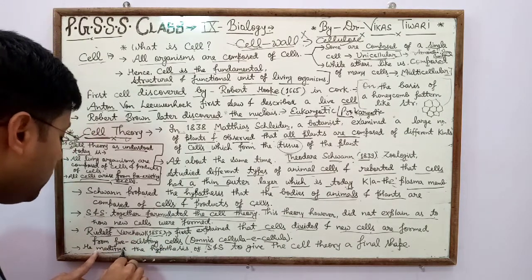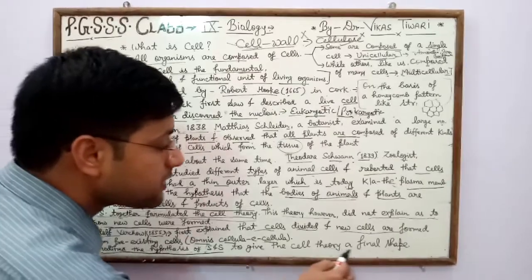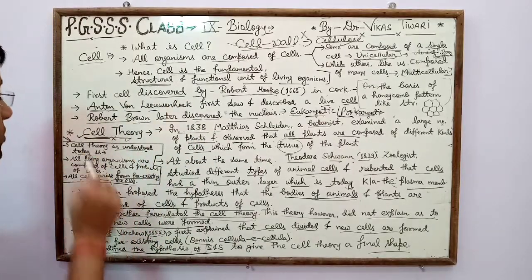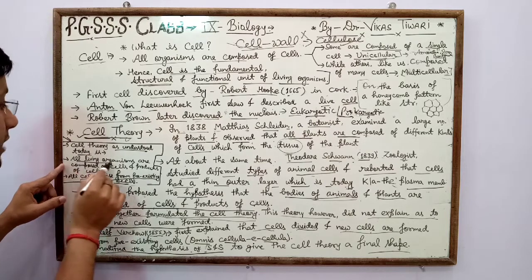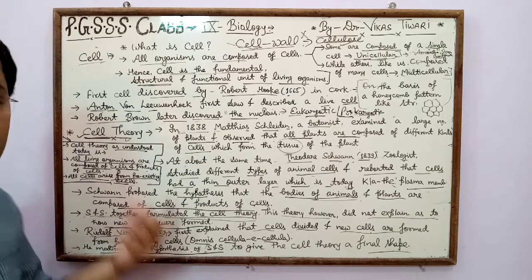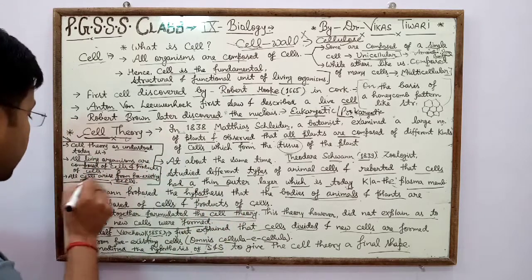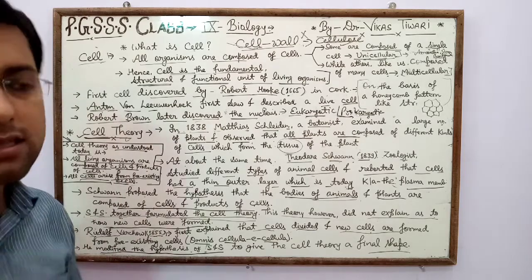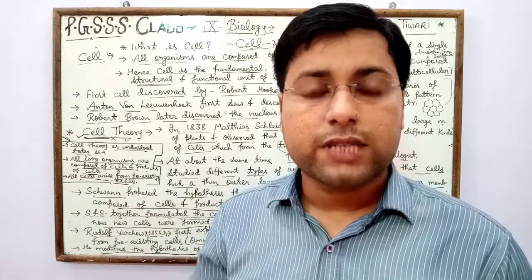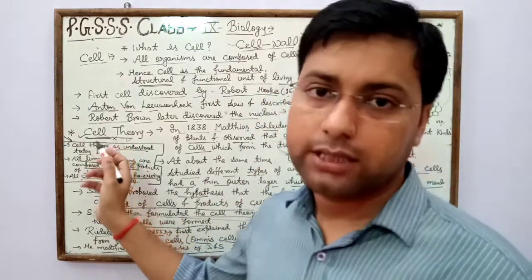Rudolf Virchow modified the hypothesis of Schleiden and Schwann to give the cell theory a final shape. Cell theory as understood today is: all living organisms are composed of cells and products of cells. Means all living organisms on this earth are composed of cells and their products. And second, all cells arise from pre-existing cells. Means on this earth, due to cell division, all new cells arise from pre-existing cells. This is cell theory. Now thanks.